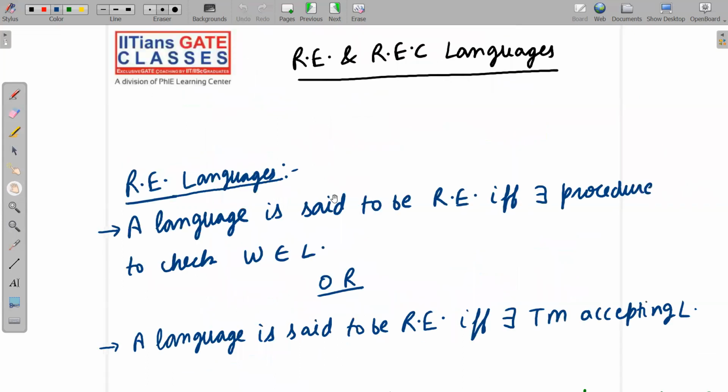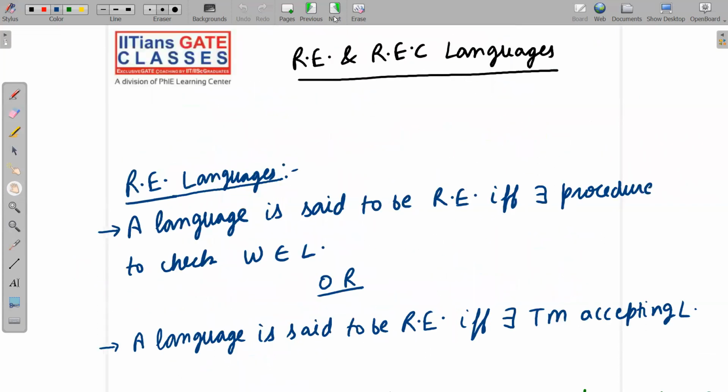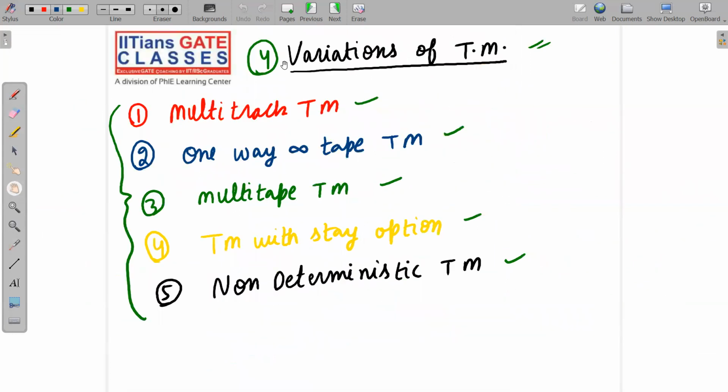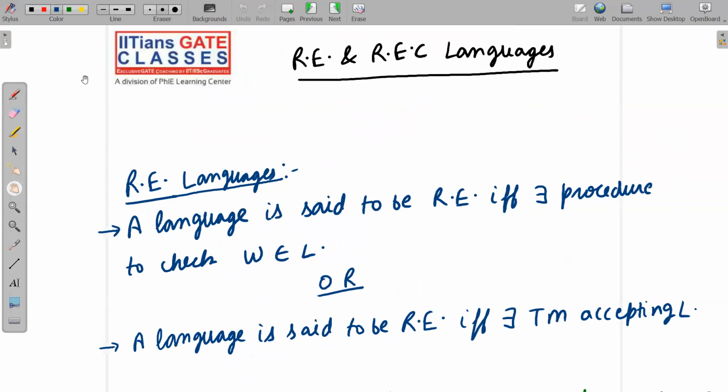Okay, so the next topic is RE and REC languages. It was your fifth topic. Sorry, I think we have covered four topics now. The fourth topic was variations of Turing machine according to your syllabus. Now we are jumping to the fifth topic according to your syllabus, that is RE and REC languages. Now see here carefully.